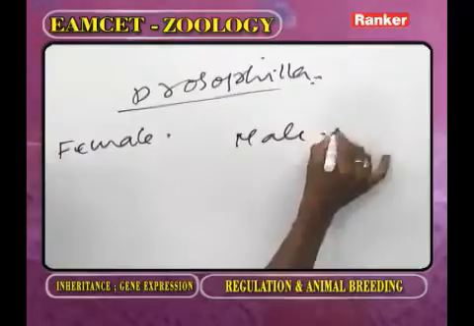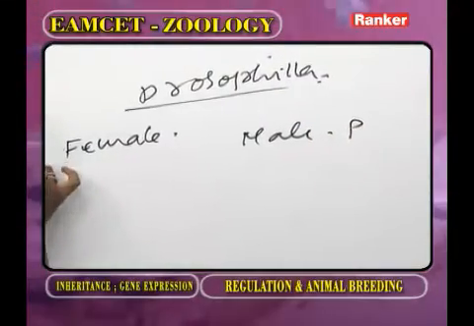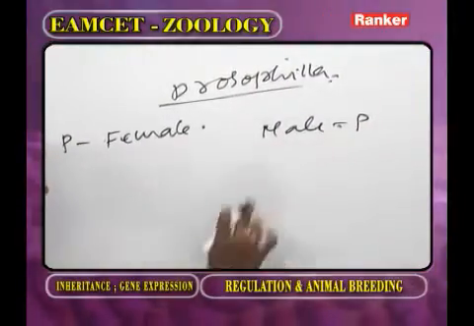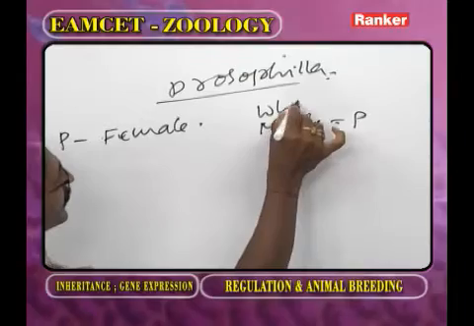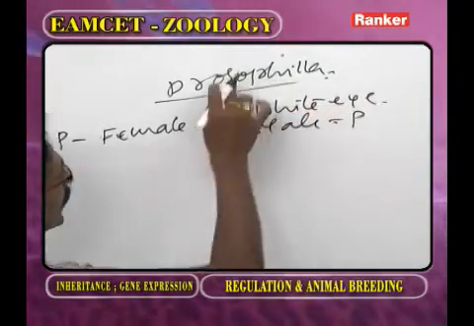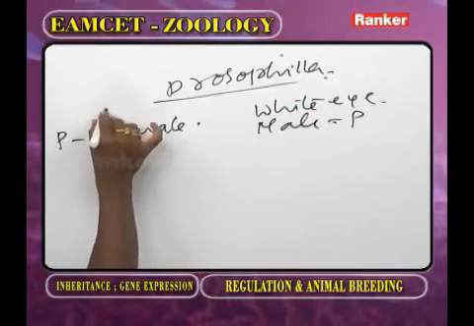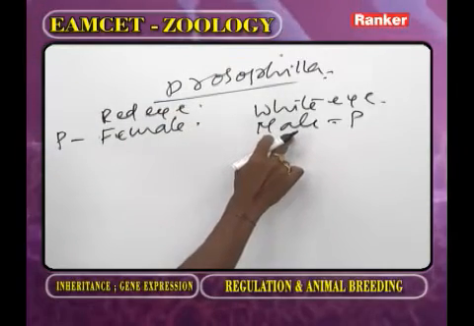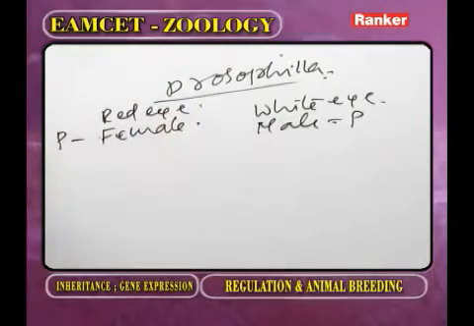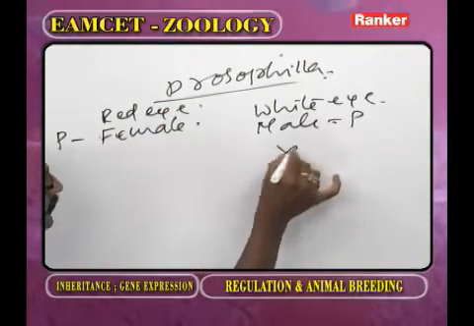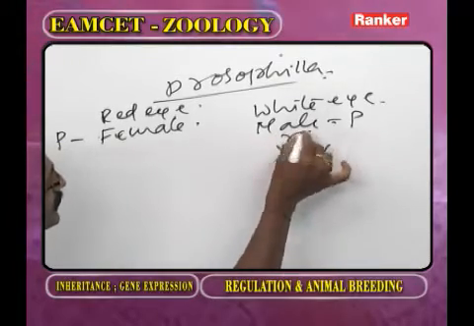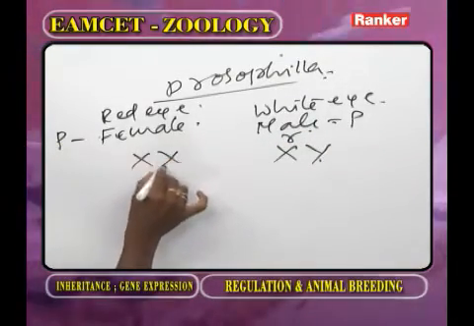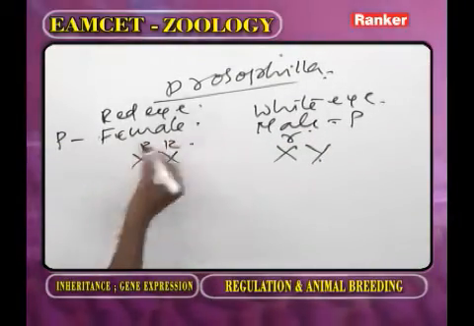This is the male parent. This is the female parent. The male has white eye color. You observe the cross. The female has red eye color. Here white eye is the disease, red eye no disease. Now what is the genotype? XY with X small r. Genotype XX capital R capital R.